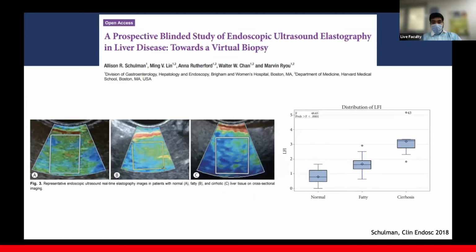The role of EUS elastography in assessment of liver fibrosis is still evolving. This is old data. We don't have very convincing data yet. Maybe it will evolve over time. But as of now, it seems that there is some correlation.